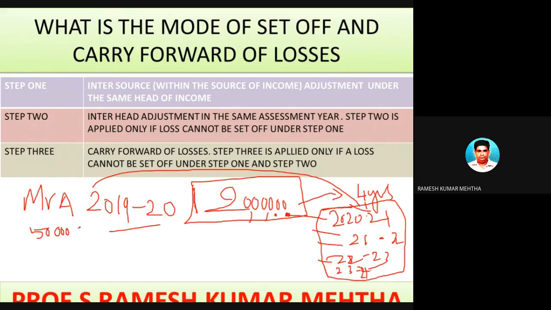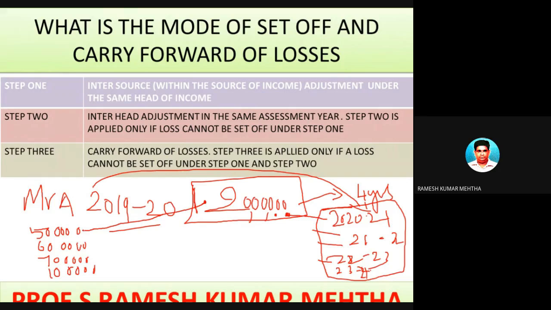In 21-22 he made a profit of some 6 lakh rupees, and in 22-23 he made a profit of some 7 lakh rupees from the business activity of owning and maintaining of horse races, and in 23-24 he made a profit of 1 lakh rupees. So in this, 20 lakh rupees can be set off.